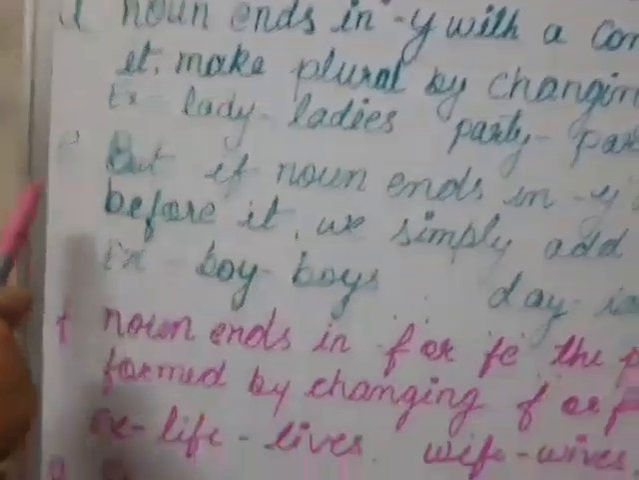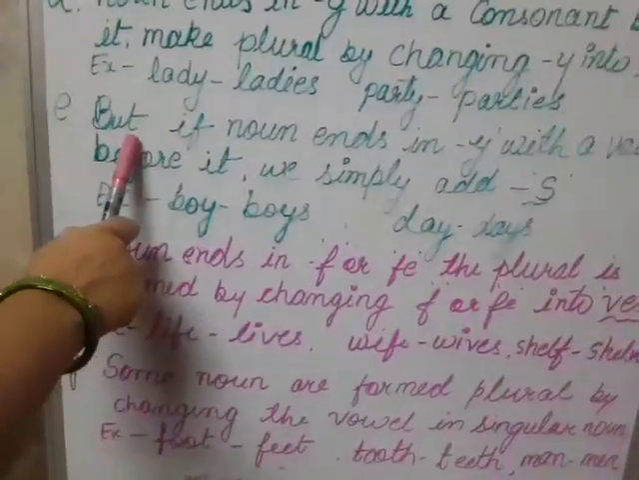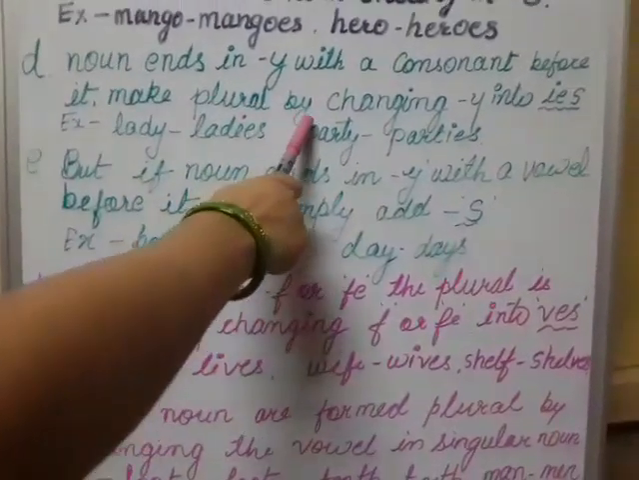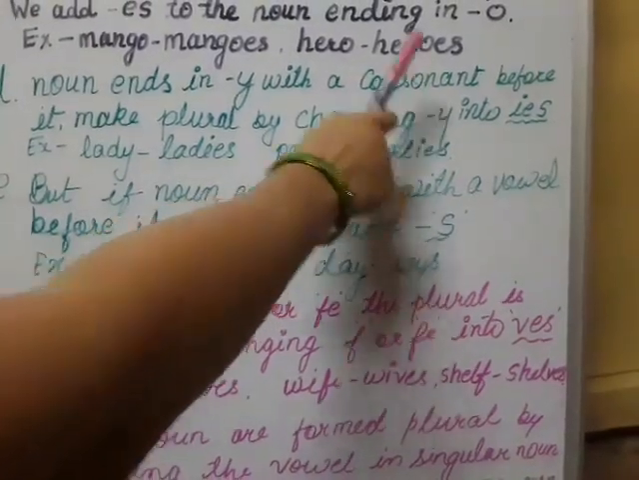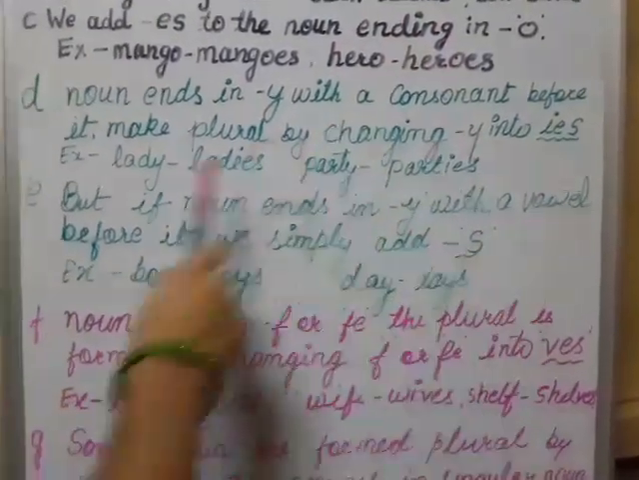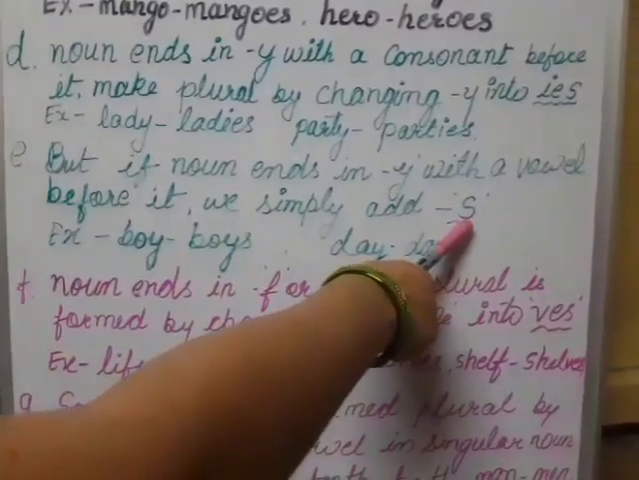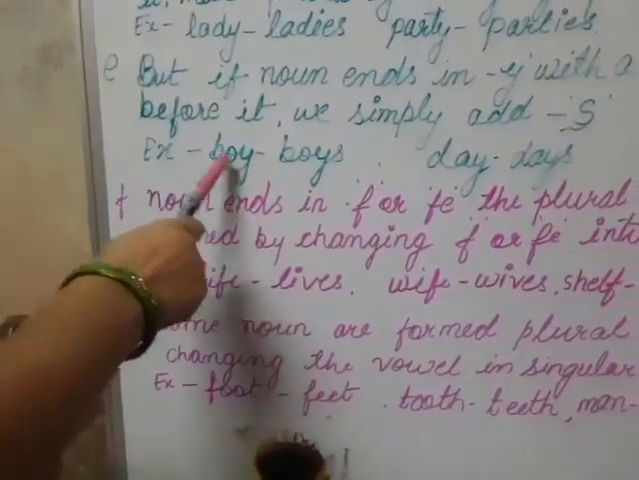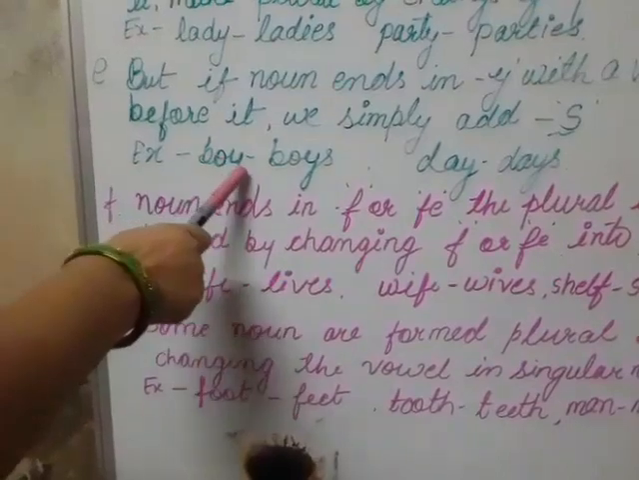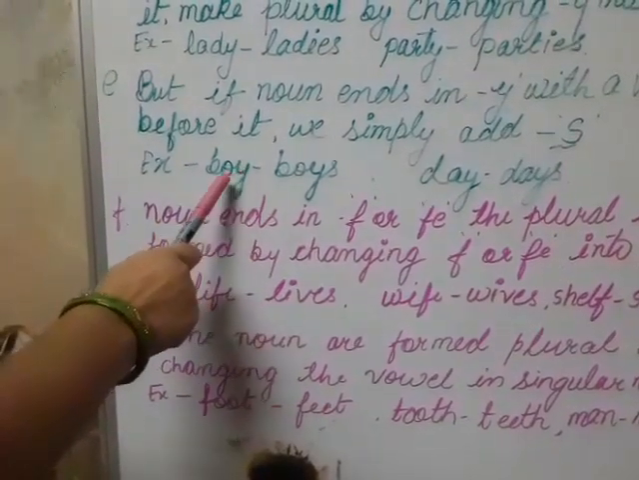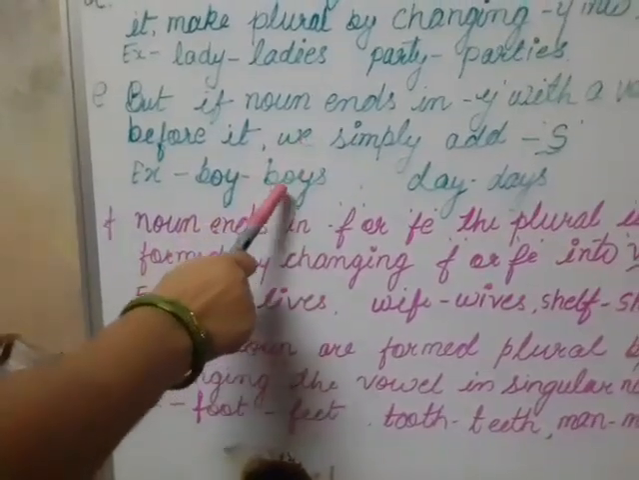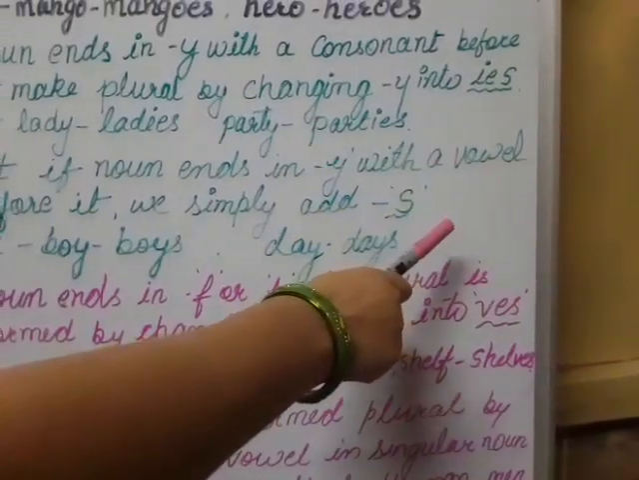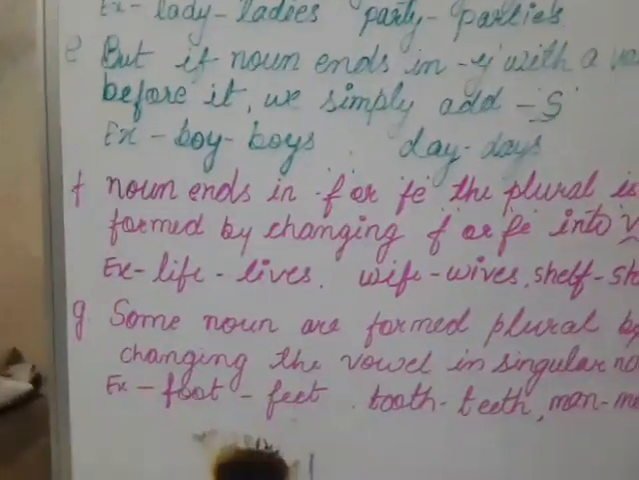Okay. Now come to the next point. But if the noun ends in Y with a vowel before it. In the first point we said consonant before Y. Now this is the opposite of that, a vowel before it. So we simply add S to it, not IES. For example, boy. BOY means there is a vowel before the Y. So we say boys. Day, days. Toy, toys.